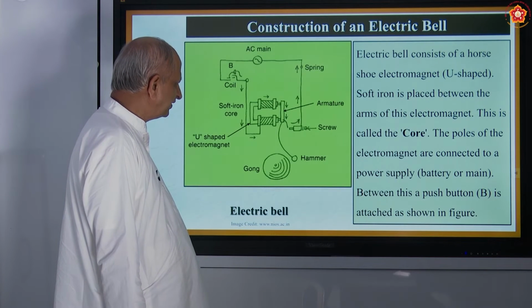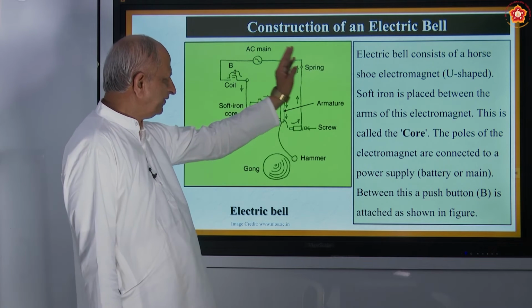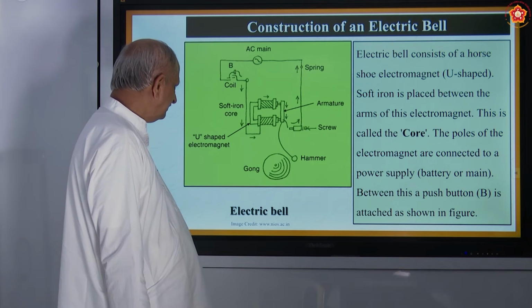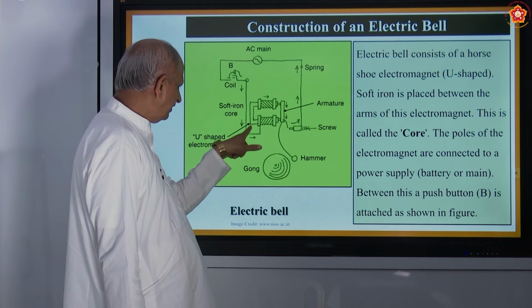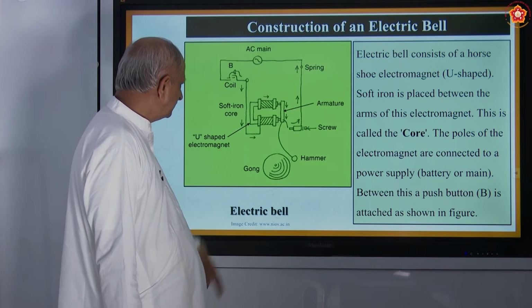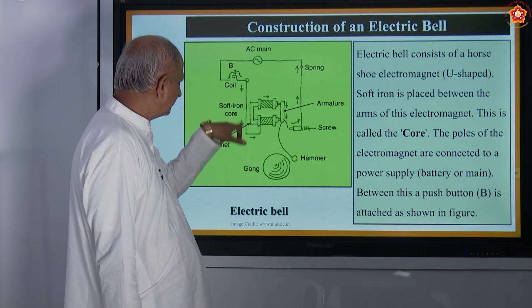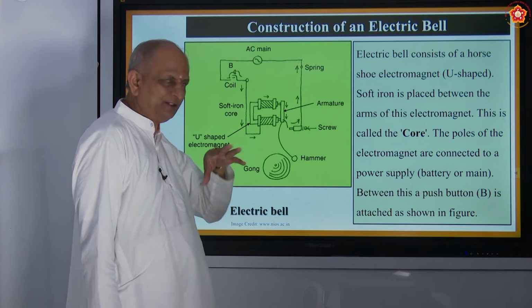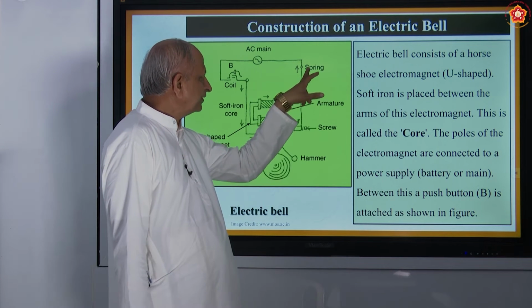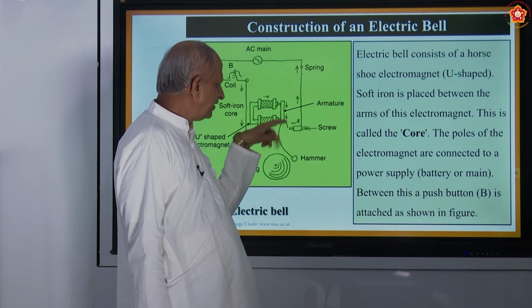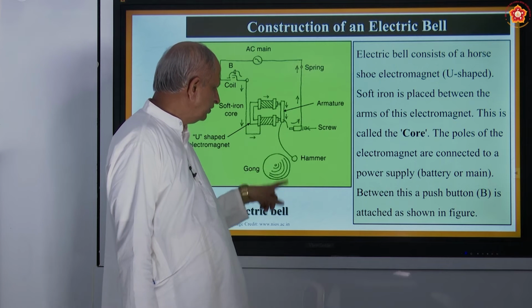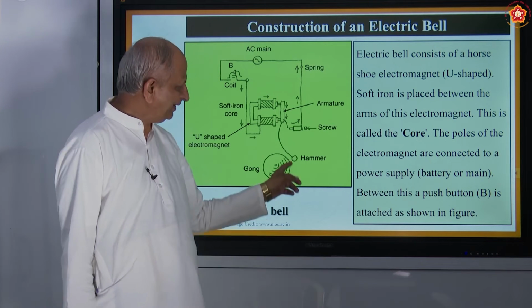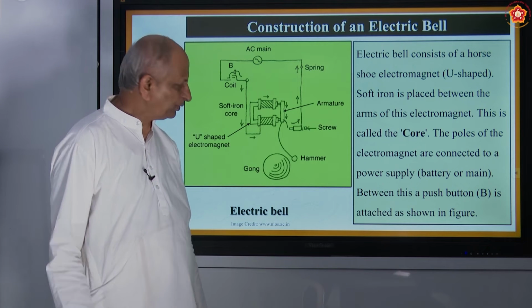So how is it constructed? This is a figure you are expecting in exams, so go through this figure correctly. This is a U-shaped electromagnet. This is the soft iron core. This is the coil. This is the AC supply, meaning power supply. This is the spring. This is the armature. This is the screw. This is the hammer. And this is the gong. Hammer hits the gong. That is how the sound is produced.